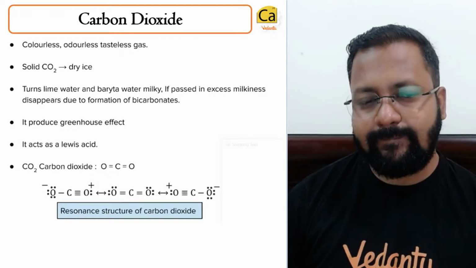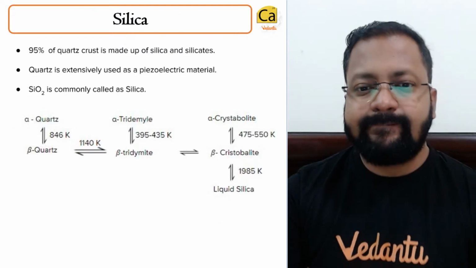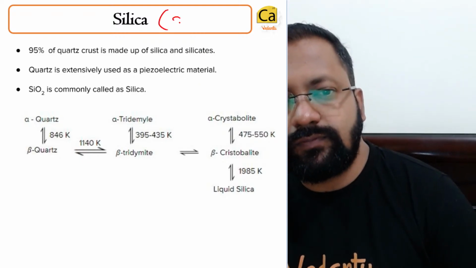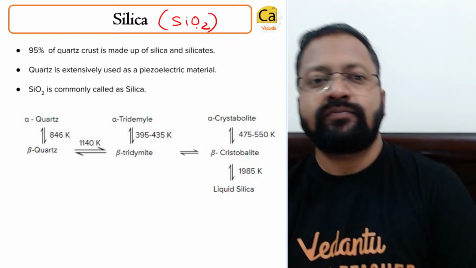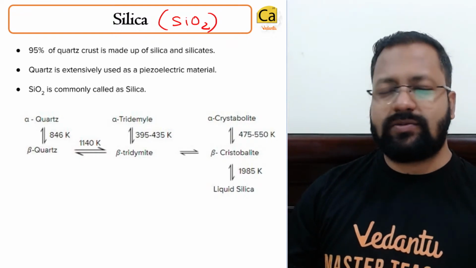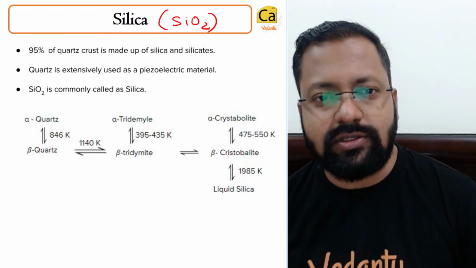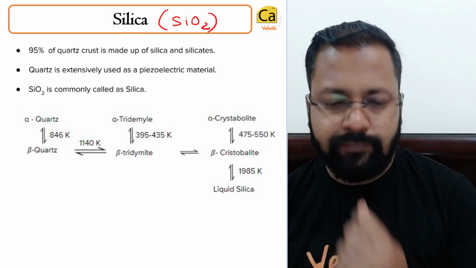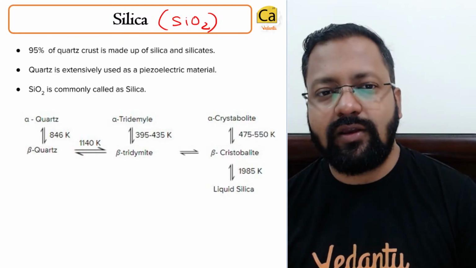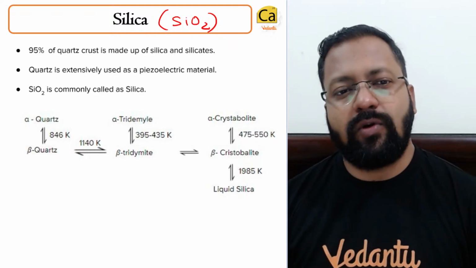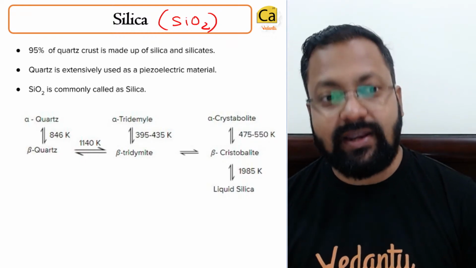Now what is silica? Silica is SiO2. आपने देखा होगा, it's written in watches that quartz. I hope you have seen this. घड़ियों में लिखा रहता है quartz. Quartz is made up of silica and silicates.